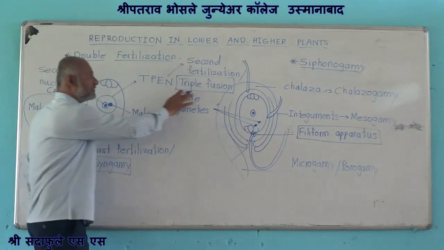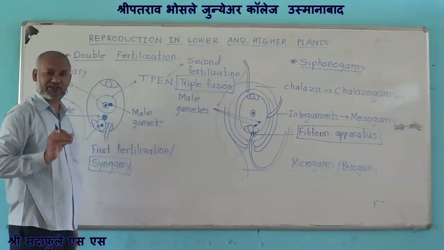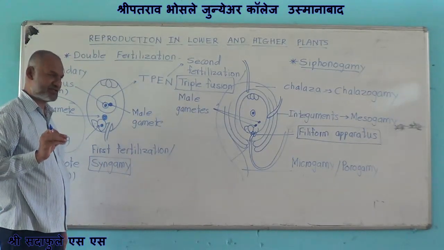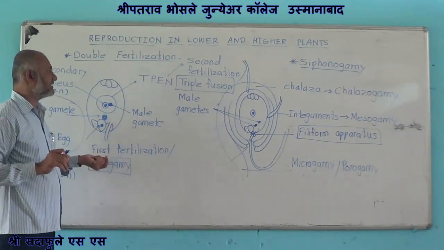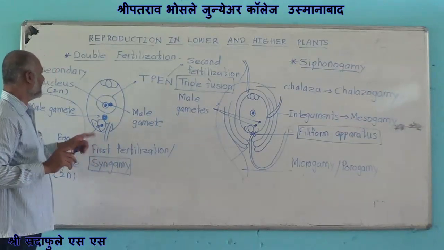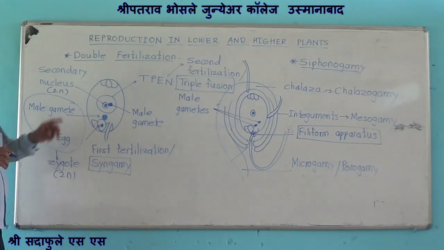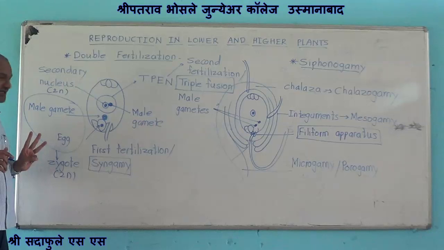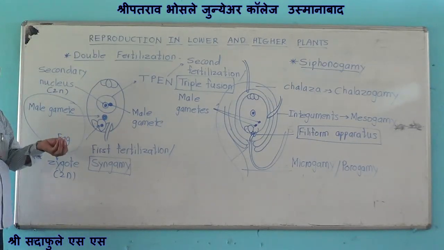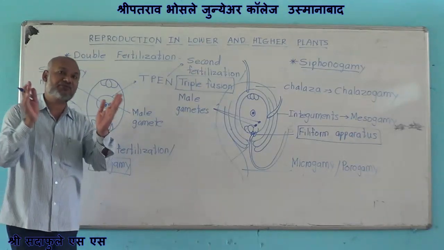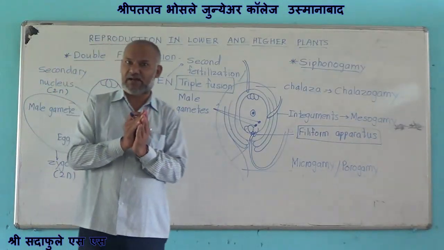Now why is it termed as triple fusion? Important question. In board examination the question is, what is triple fusion? Because there is fusion of three nuclei. Which three nuclei? The secondary nucleus is diploid. It is formed by fusion of two polar nuclei.